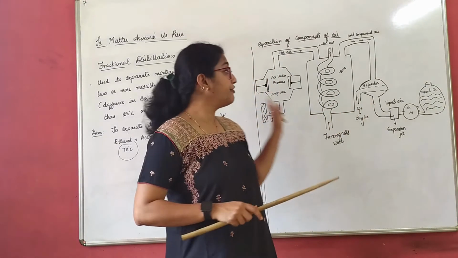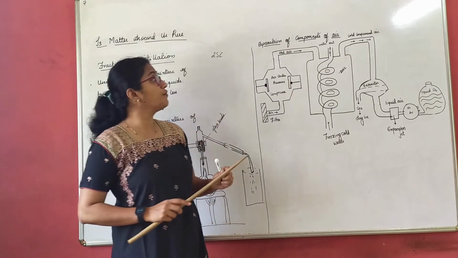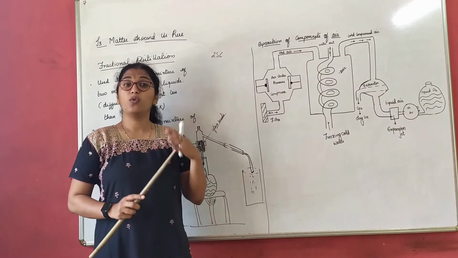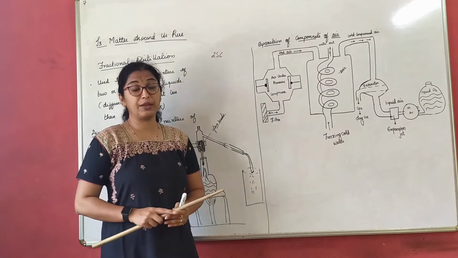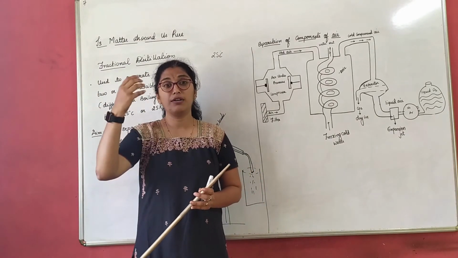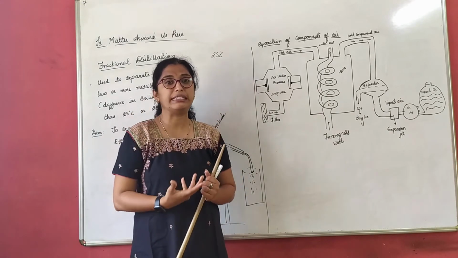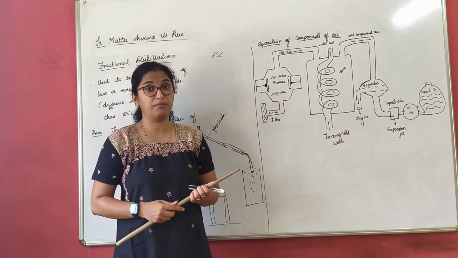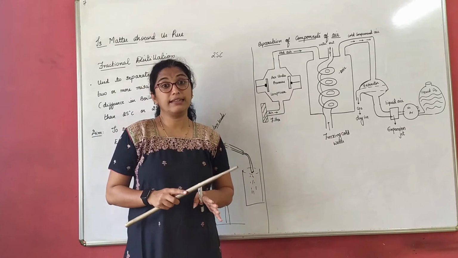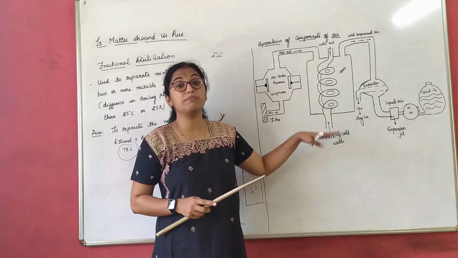Now we have another fractional distillating column, which we call separation of components of air. How do we separate the components of air? By the way, why should we separate the components of air? Now when we go to hospitals, have you seen there are oxygen pipelines, or the mask they give us for oxygen supply, or they keep us on the ventilator? Where does the oxygen supply come from? Correct? So the oxygen which is stored in the cylinders and the pipelines, that is what we obtain from this method only.